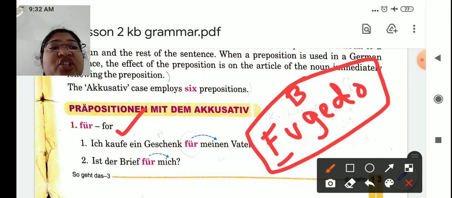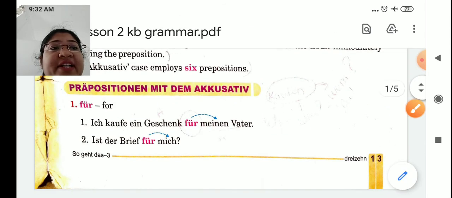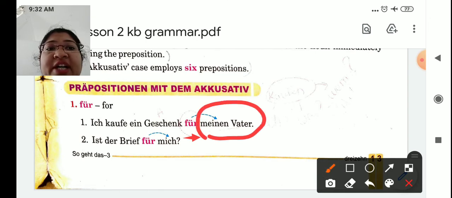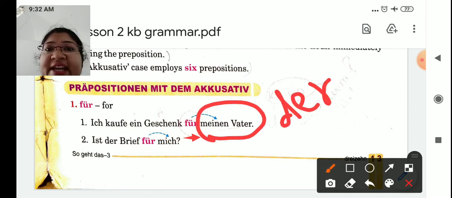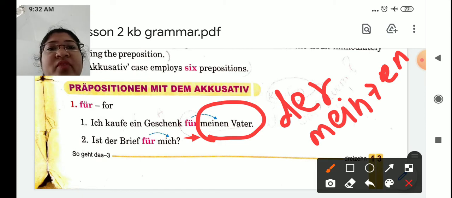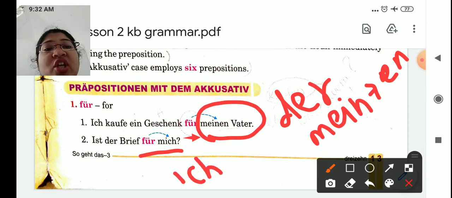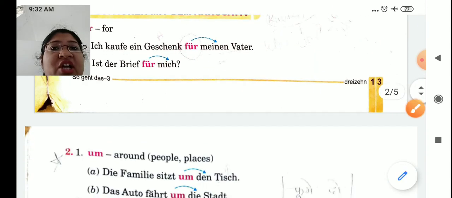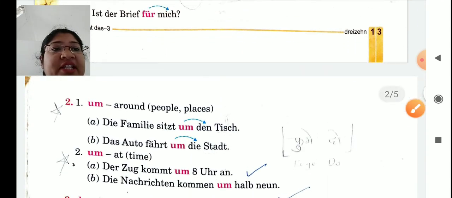Ich kaufe ein Geschenk für meinen Vater. Now you know für, whatever will come after für, you have to apply accusative case. The original article is der Vater, so mein will change to meinen. Just en ending we have added. Same in the second example. Ist das Brief für mich? Is that letter for me? Now ich's accusative personal pronoun is mich, which they have used here.